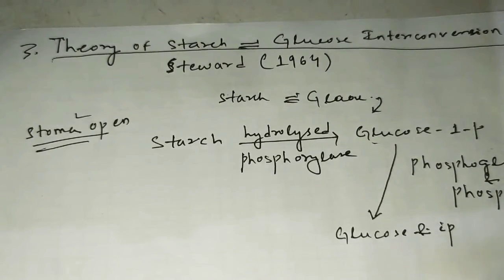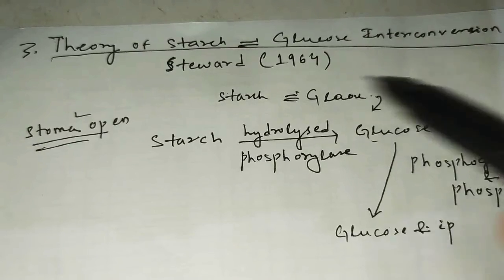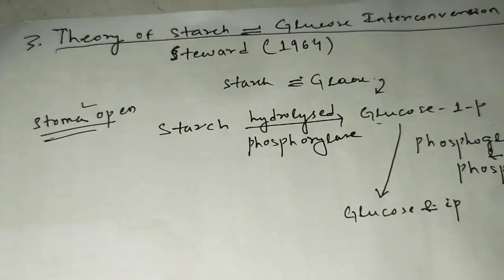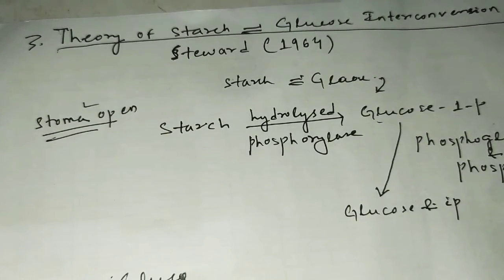What about the condition when the stoma closes? The opposite process will continue. Now what happens to the glucose inside the guard cell?